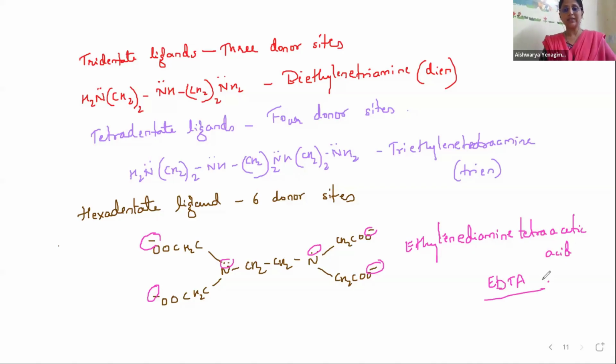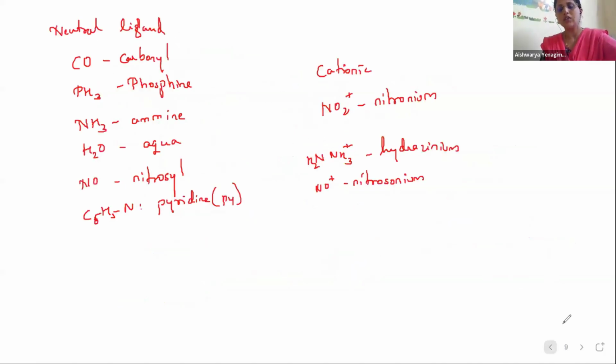So these are the examples for different types of ligands. So let us recapitulate it. Ligands are the donor atoms. They will donate electrons to the central metal atom and form a dative bond.